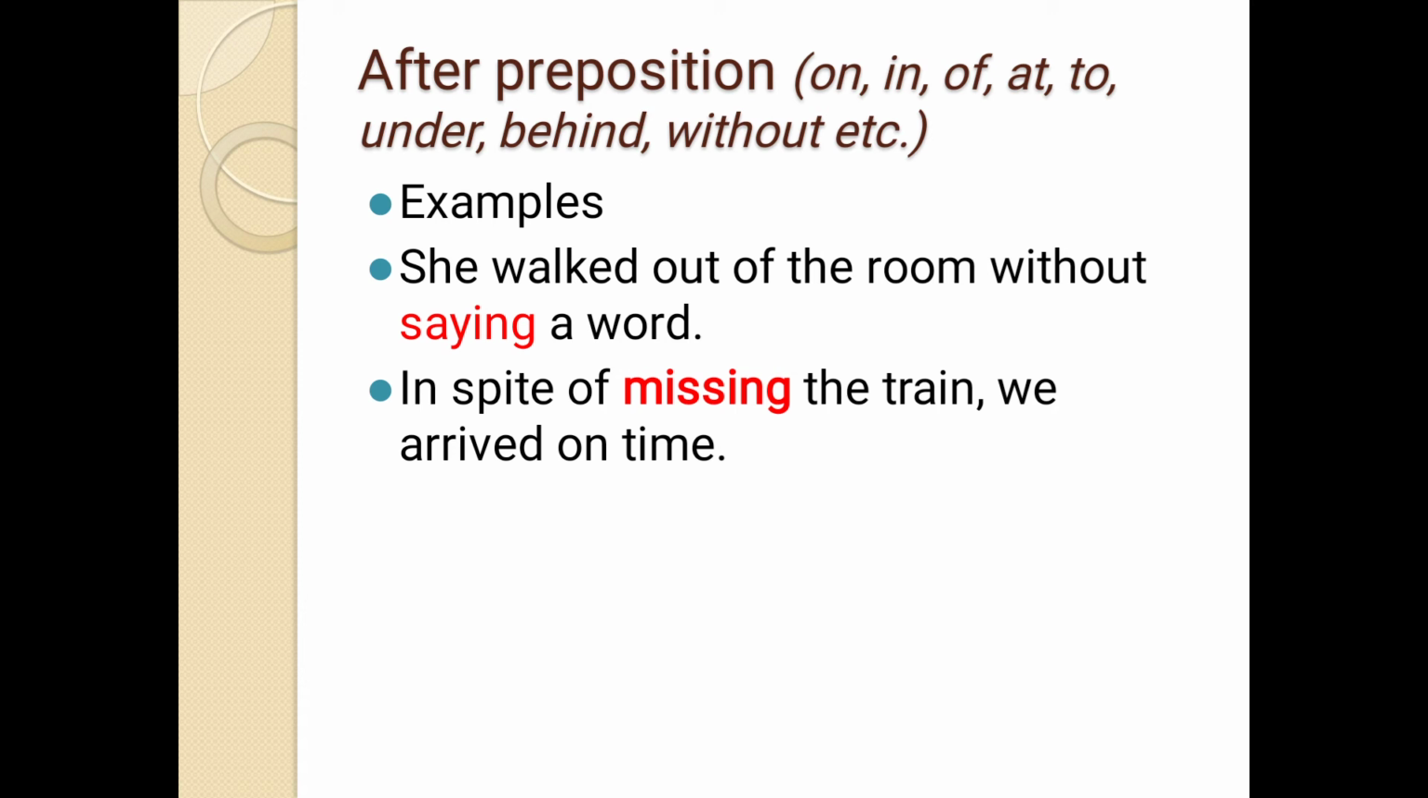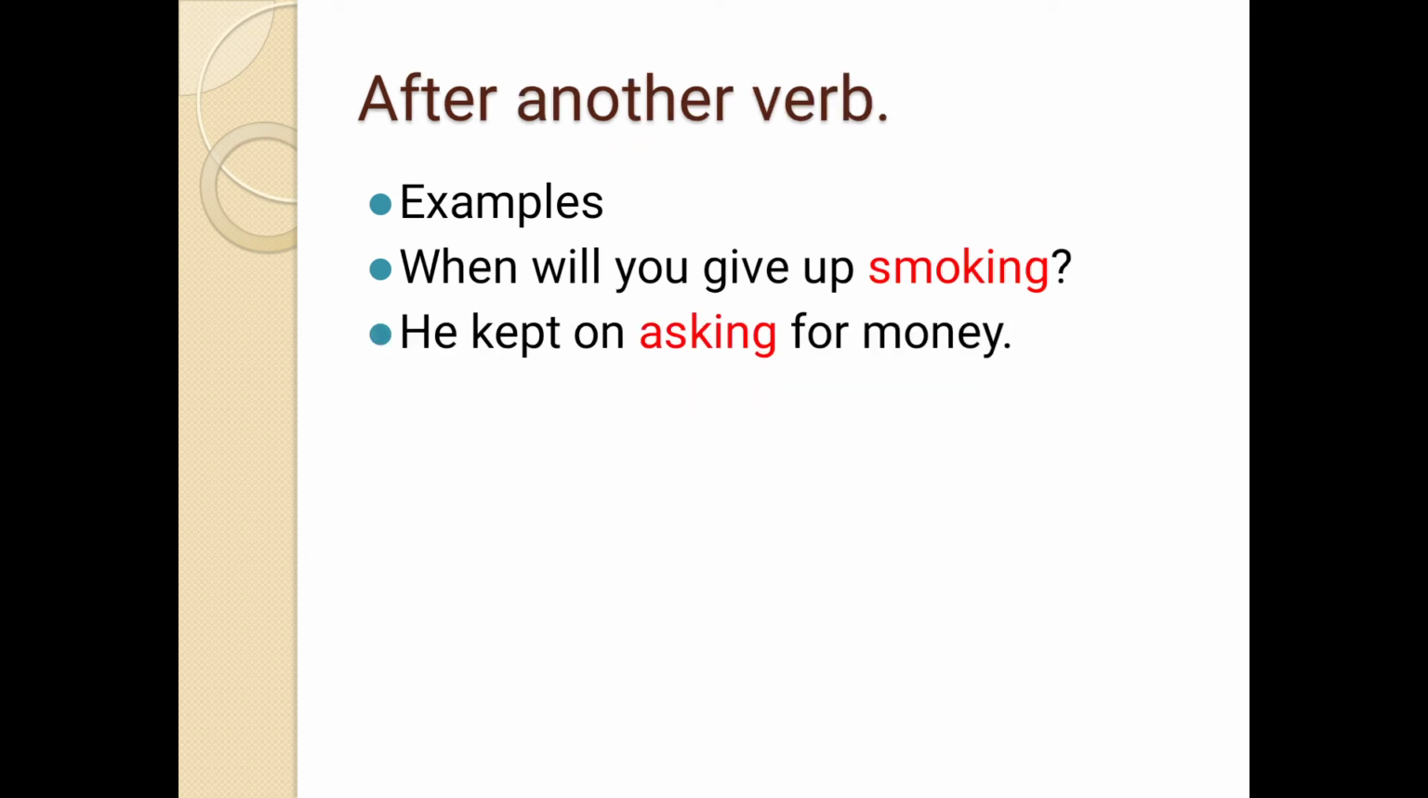Second, in spite of missing the train, we arrived on time. In spite of is also a preposition. In this sentence, missing is the gerund. It is not the noun, it is not the verb, but it is a gerund. It means it is a verbal noun. It looks like a verb, but actually it is a noun.